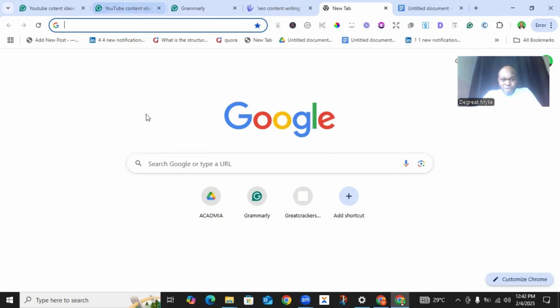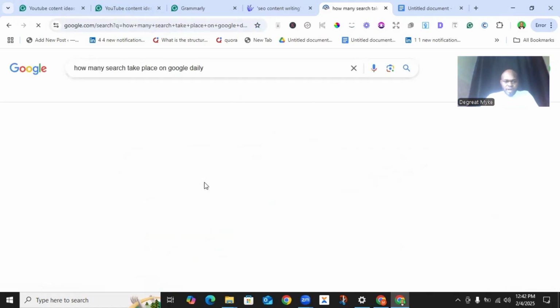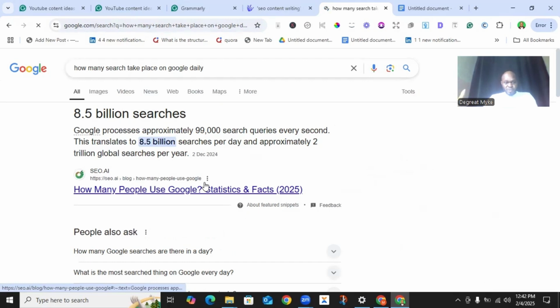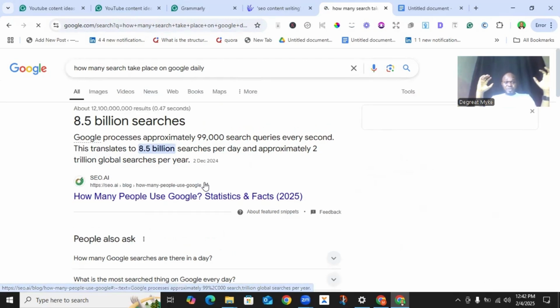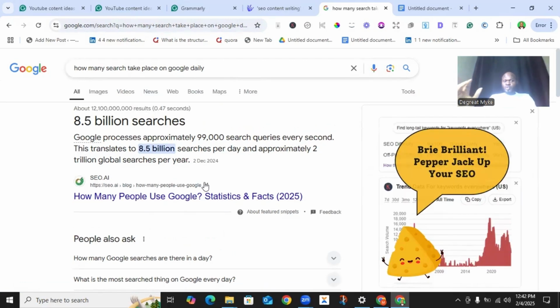Now, let me show you a quick stat. How many searches take place daily on Google? You can see 8.5 billion searches take place on Google daily. That is to tell you that yes, Google is a search engine, but here is why I consider Google a keyword research tool.